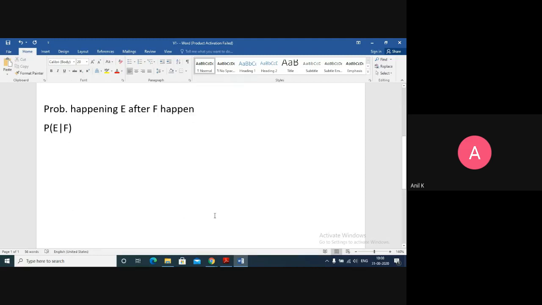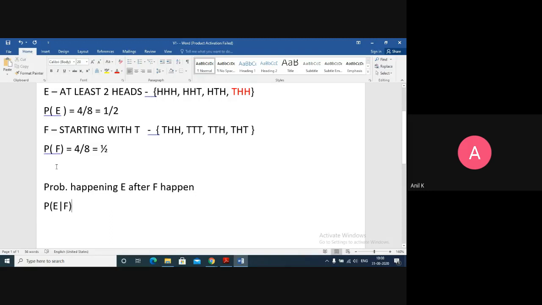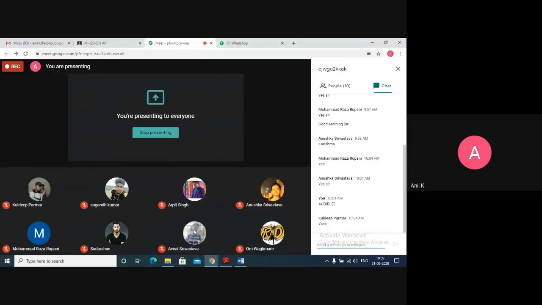This is what we call the conditional probability of E. The condition here, in this example, is that F has already happened. So what is the chance of happening E after F happens? Is the definition of conditional probability clear? Is it clear or not?